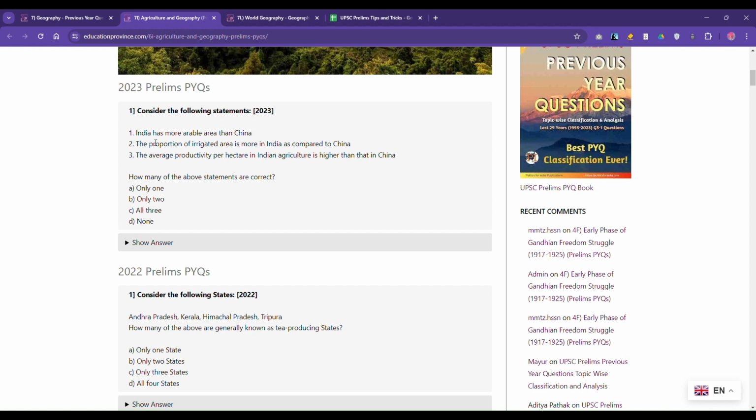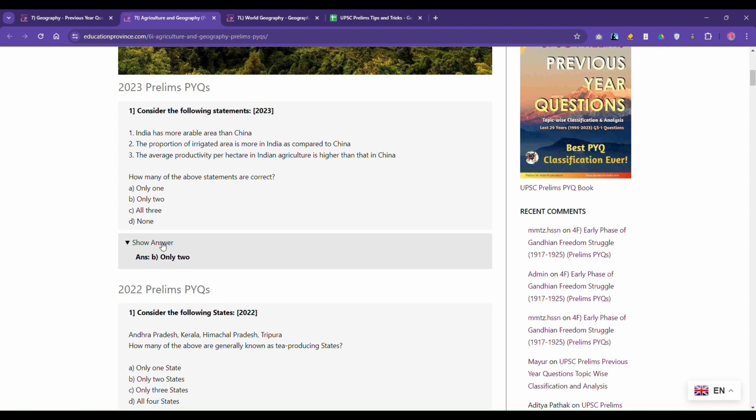Average productivity per hectare in Indian agriculture cannot be higher than that in China or any relatively advanced country. So the third statement will be false. So on the basis of your knowledge in economy, or agriculture I'll say, you could eliminate the third statement.